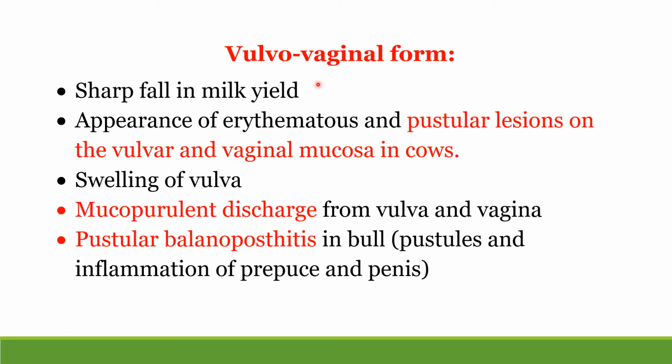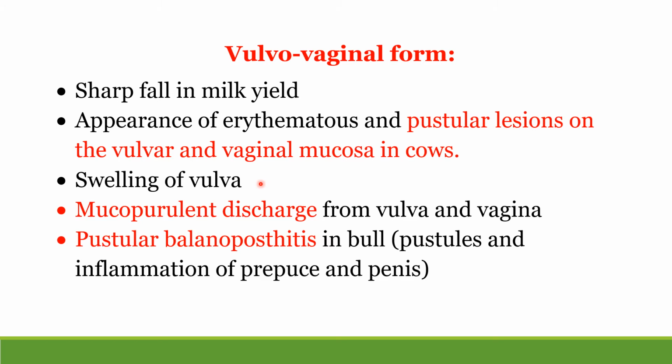The second form is vulvovaginal form. Here there is involvement of vulva and vagina. There is a sharp fall in the milk production and characteristic appearance of erythematous and pustular lesions on the vulvar and vaginal mucosa in cows. Characteristic: pustular lesions on vulva and vaginal mucosa in cows.